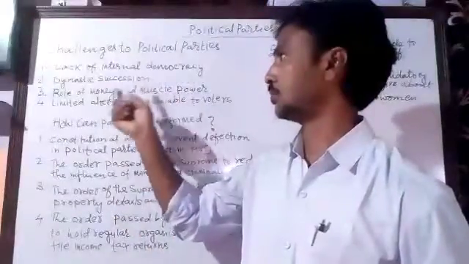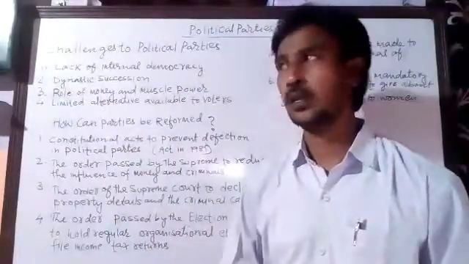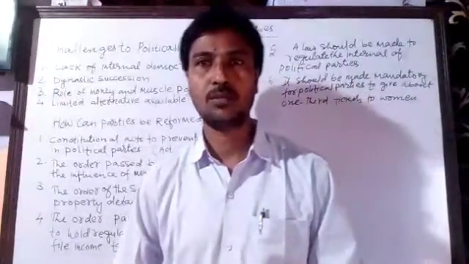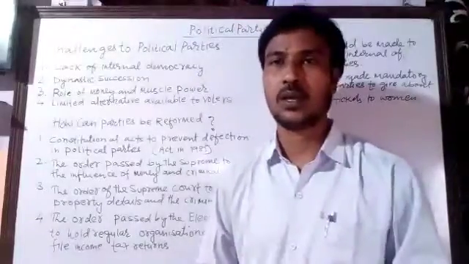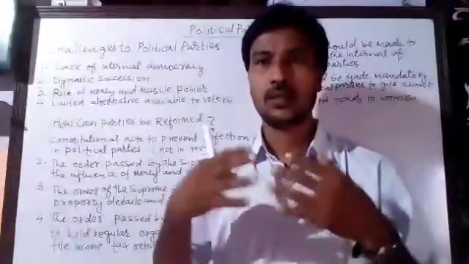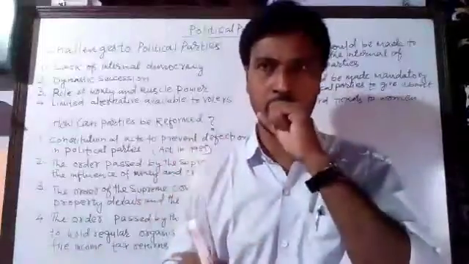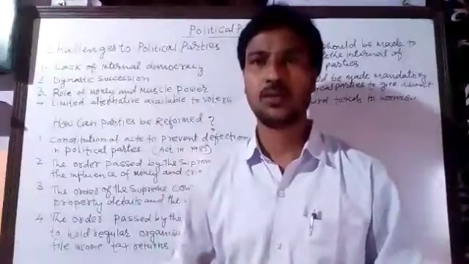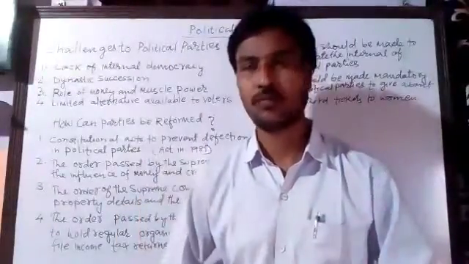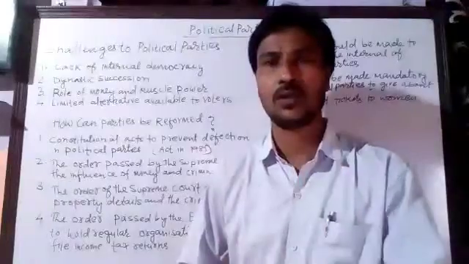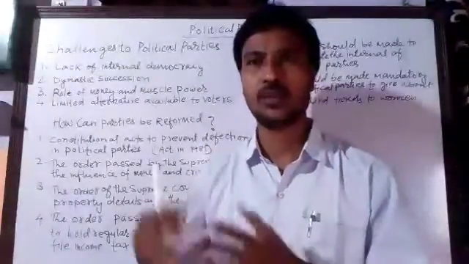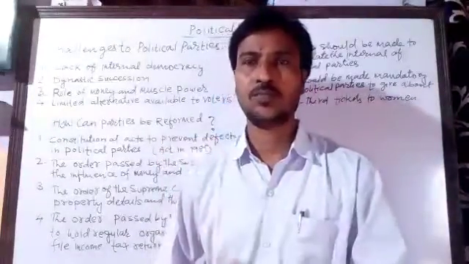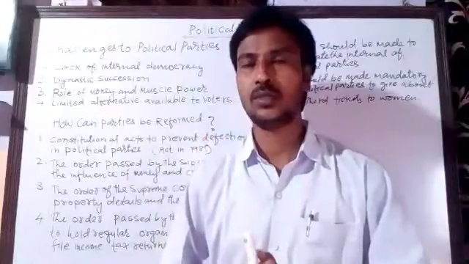The second is dynastic succession. That is the other challenge, dynastic succession. That means we know that most of the political parties are led by family lineage. Family lineage means the political parties are controlled and led by the members of one family. The best example is the Congress. This political party is being led by the family members throughout the generations. So that is also a problem with the political parties.